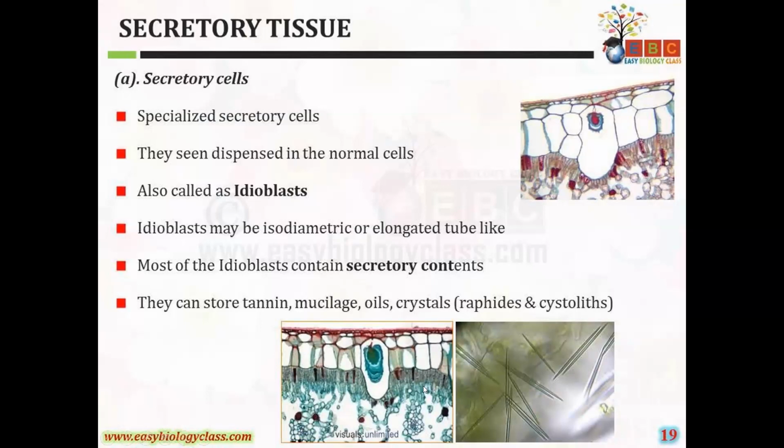These are the cystoliths. Raphides are needle-like, long, slender crystals lying parallel to each other in bundles. Generally these are seen in Alocasia, Colocasia and Pistia. They mainly contain calcium oxalate crystals.